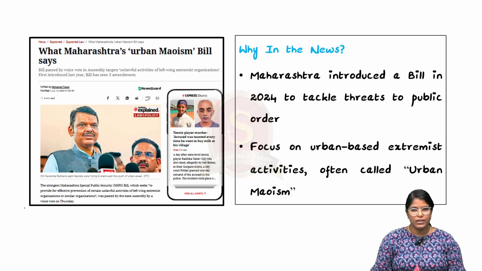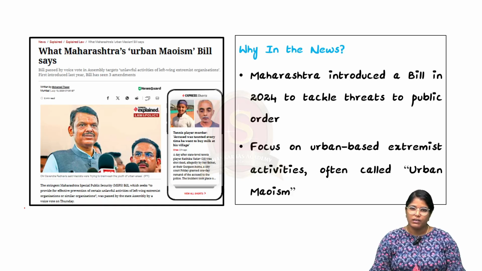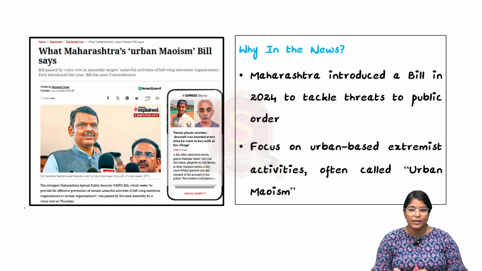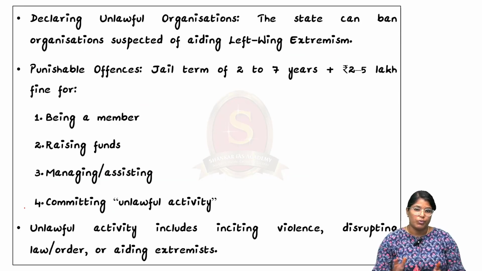Now look at this news article. The article talks about Maharashtra's urban Maoism bill. So from the mains perspective, let us learn about the provisions, the challenges, and the way ahead. See, this particular bill is actually aimed at urban-based extremist activities, which is also known as urban Maoism. So the provisions of the bill are related only to urban Maoism. Let us quickly go through the provisions one by one.